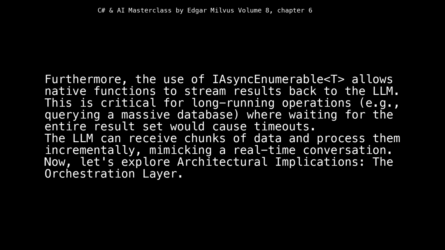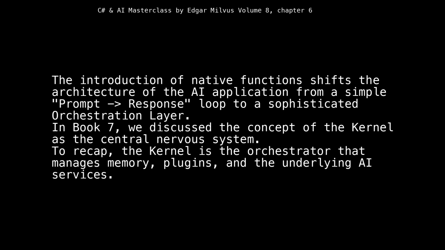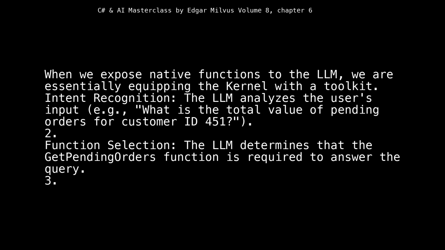Now, let's explore architectural implications, the orchestration layer. The introduction of native functions shifts the architecture of the AI application from a simple, prompt-response loop to a sophisticated orchestration layer. In Book 7, we discussed the concept of the kernel as the central nervous system. To recap, the kernel is the orchestrator that manages memory, plugins, and the underlying AI services. When we expose native functions to the LLM, we are essentially equipping the kernel with a toolkit.